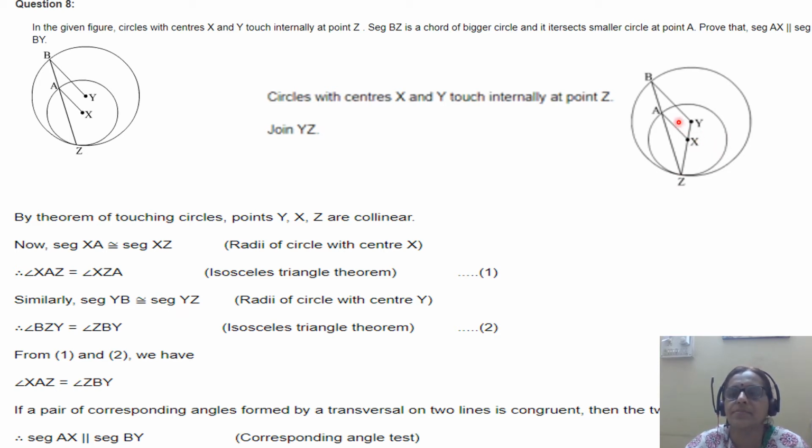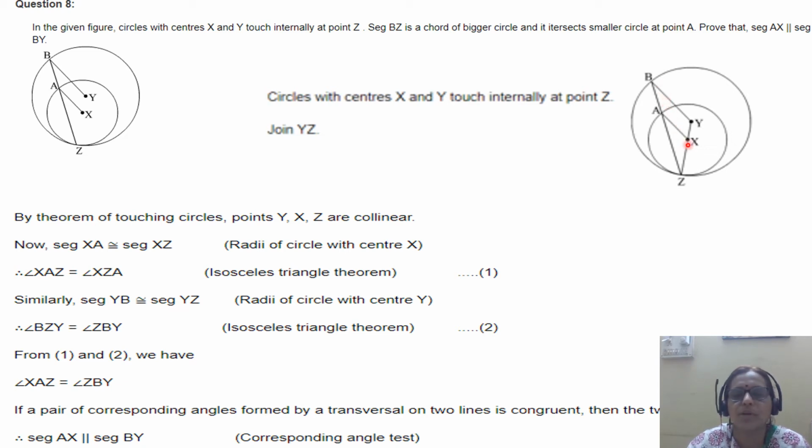Circles with centers X and Y touch each other internally at point Z. Join YZ. So Y, X and Z are collinear points by the theorem of touching circles. XA is congruent to XZ, radii of the same circle. Angle XAZ is congruent to angle XZA, isosceles triangle theorem. Similarly, in triangle YBZ, angle YBZ is congruent to angle YZB, isosceles triangle theorem, because YZ is congruent with YB, radii of the same circle with center Y.